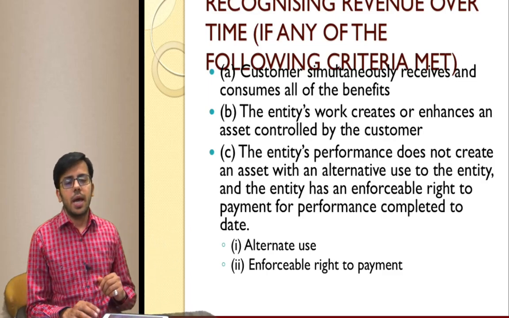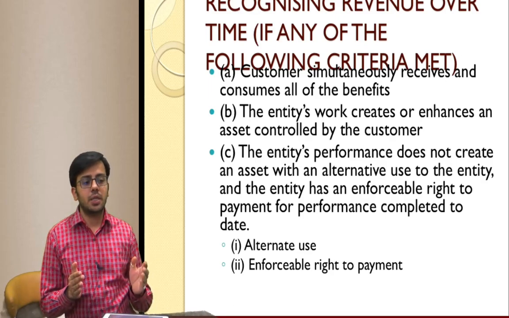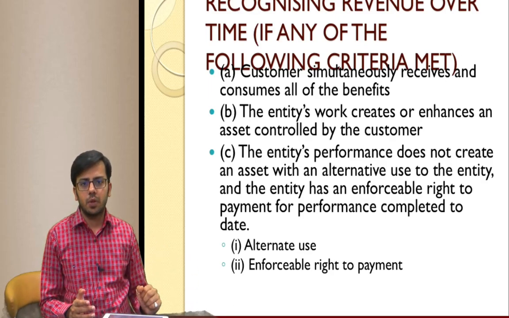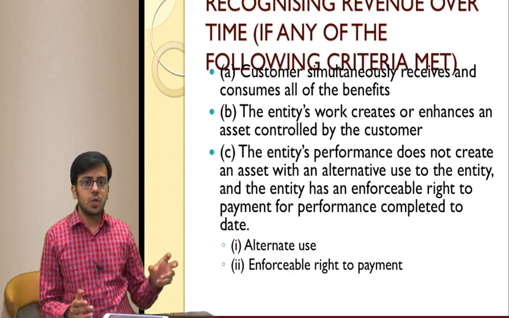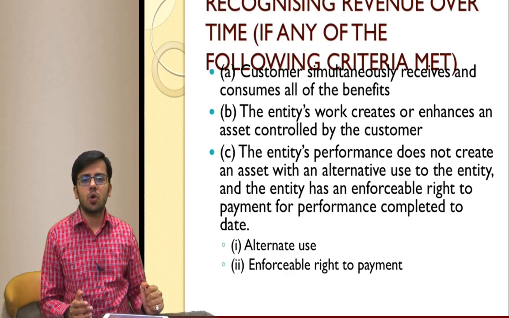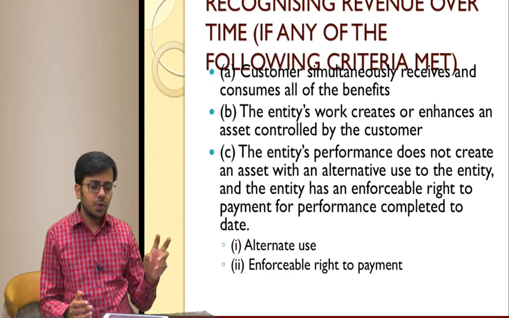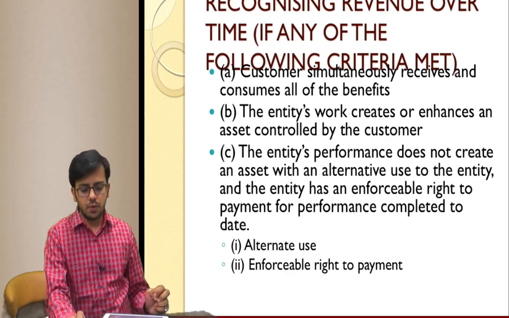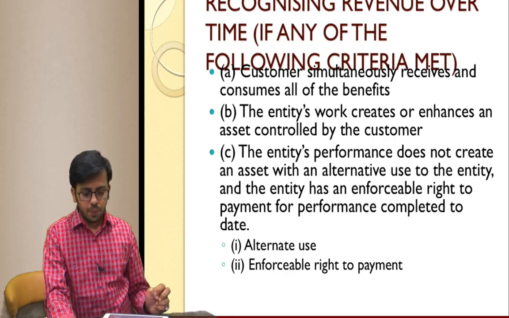Or third, the asset being created by the entity does not have alternate use, or alternate use will cost huge alteration or modification.